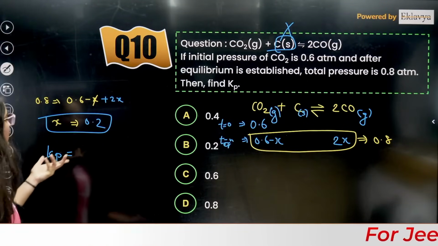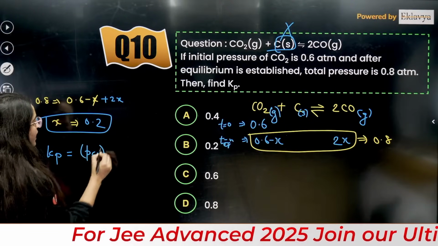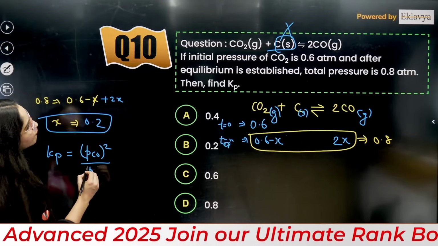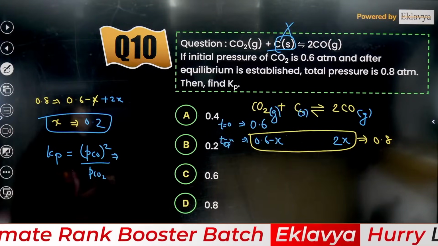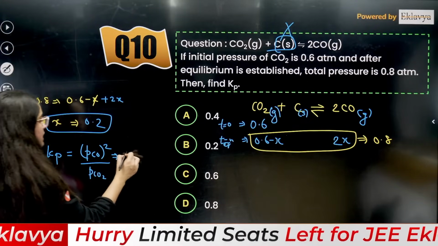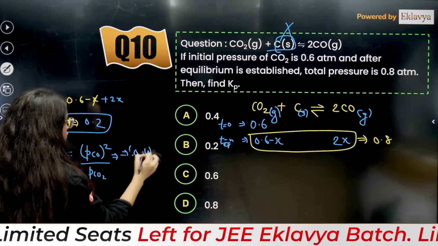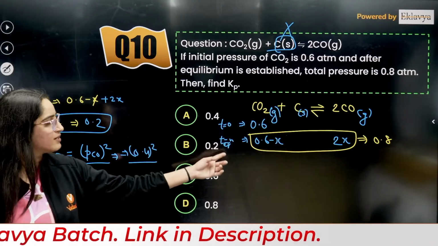After that, they are saying Kp is equal to products by reactants, pressure of CO square divided by pressure of CO2, right? So pressure of CO is 2x. So x is this, so it is going to be 0.4, right? It is going to be 0.4 square. Pressure of CO2 is going to be 0.6.